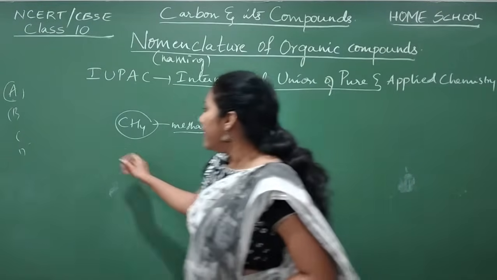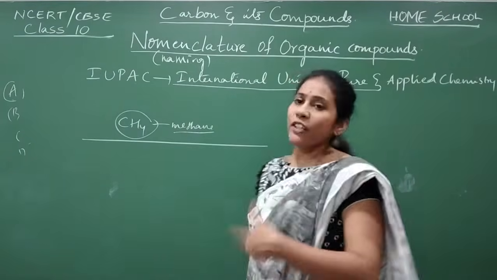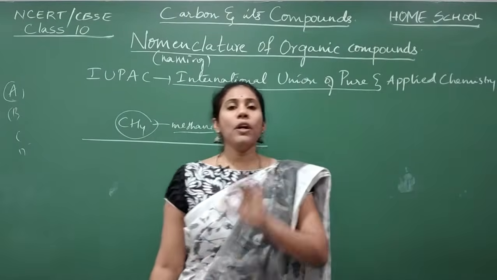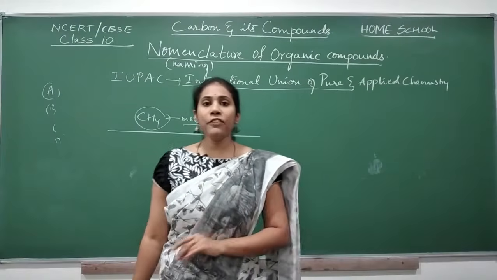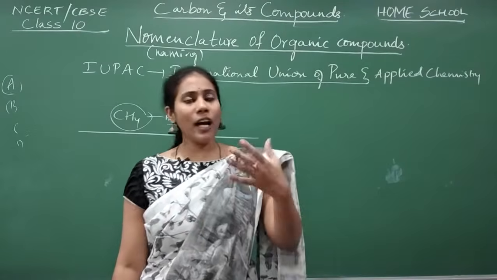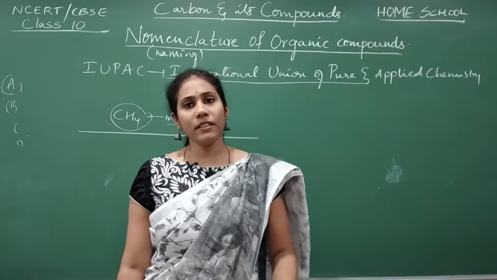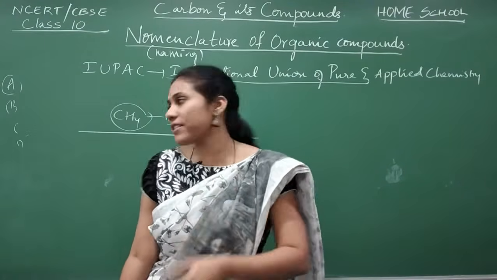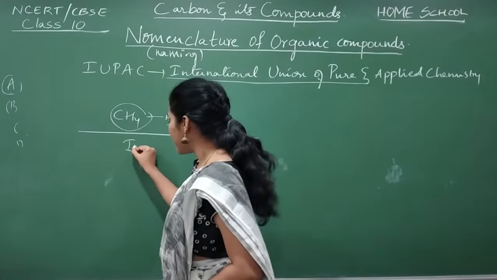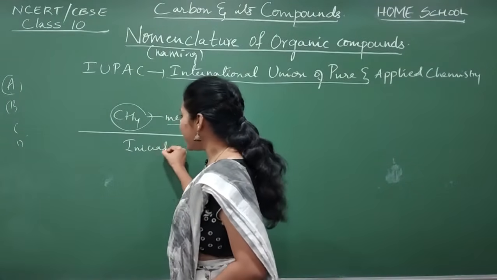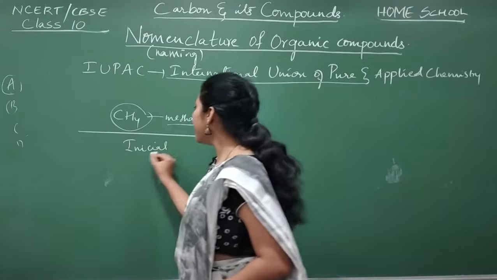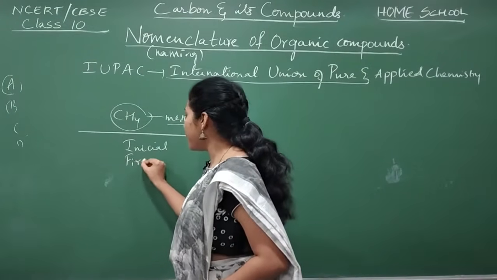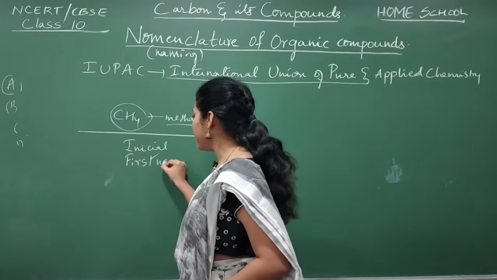Okay, and before we go to the rules, again one small example for you. How do you name a particular person? The name includes an initial, yes or no? It will have a first name, FIRST, first name.